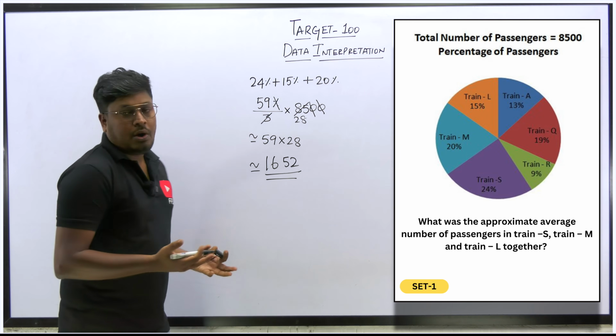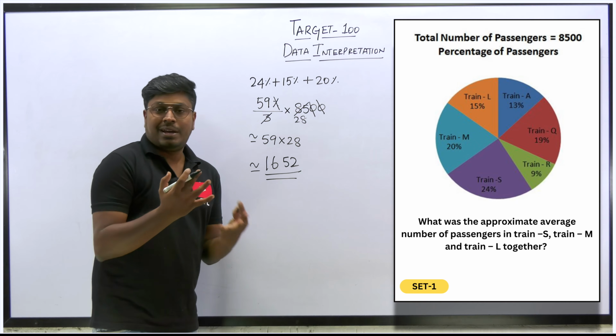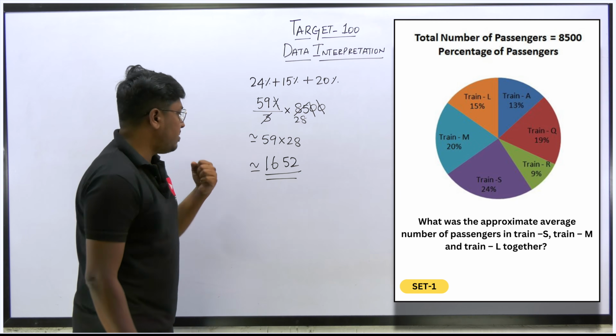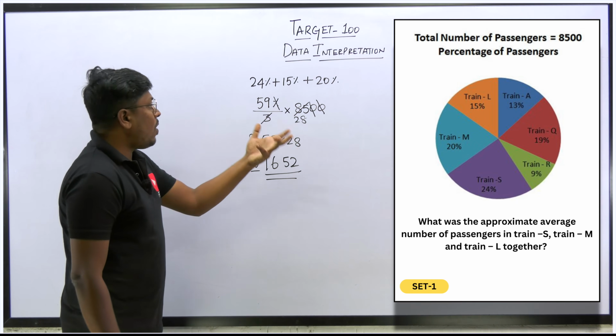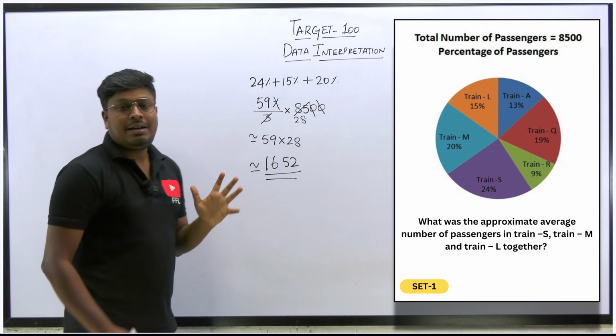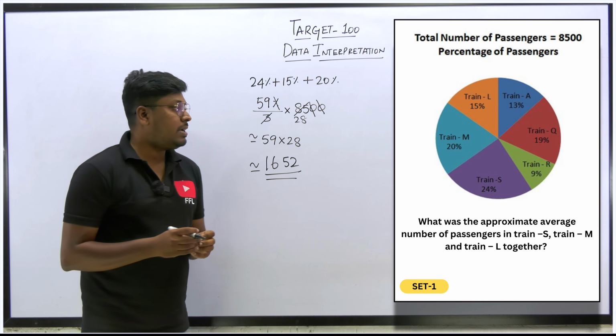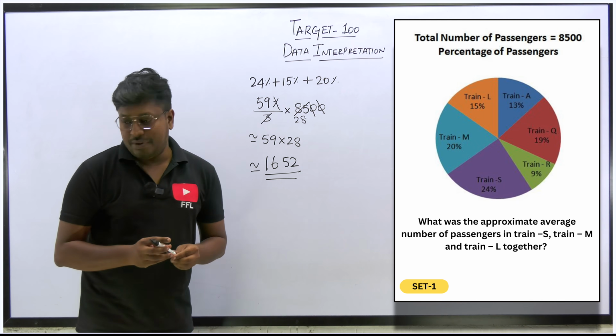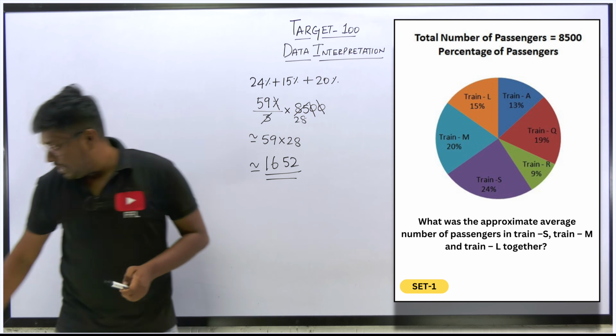Based upon the options, by looking at the options, we have to search for the nearby value. According to the question, I don't have any options or answers, but I think this is the approximate answer for the question. So 1652 will be the answer for question number 1. Got it? So next question.